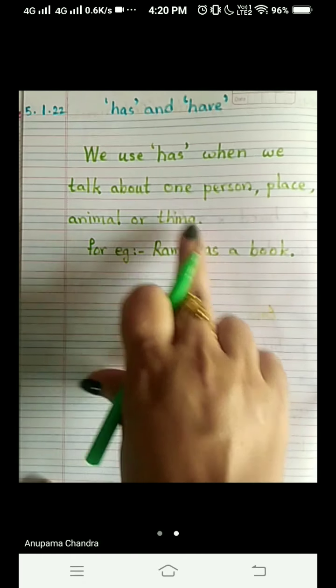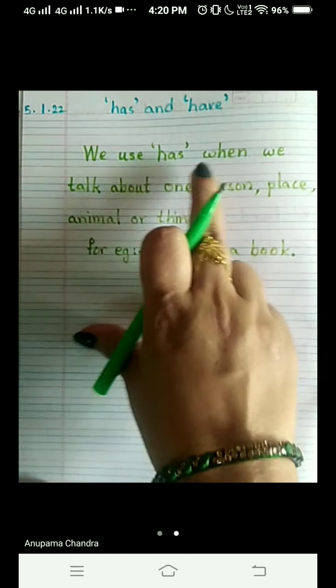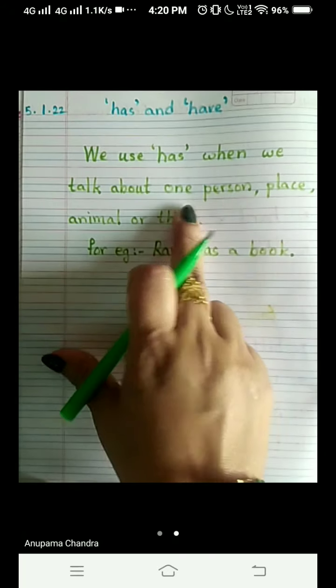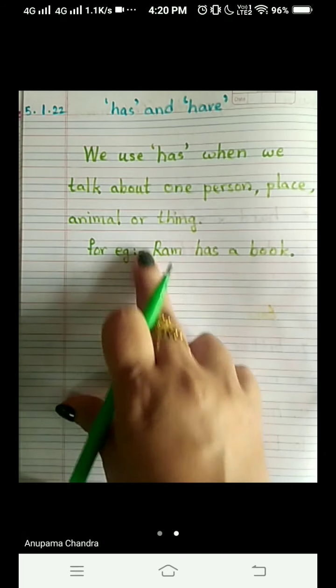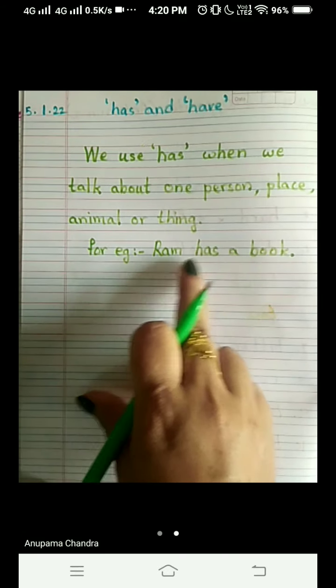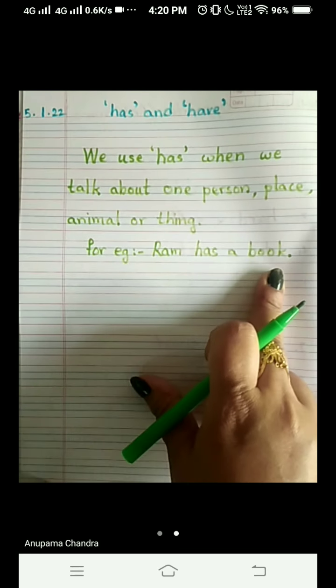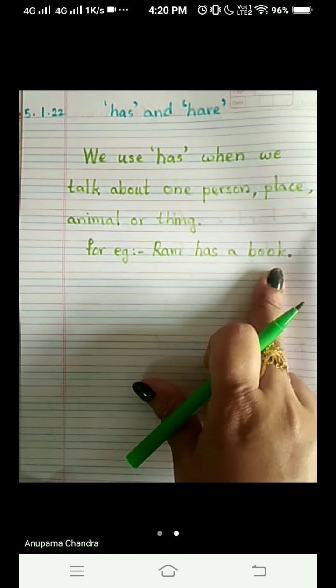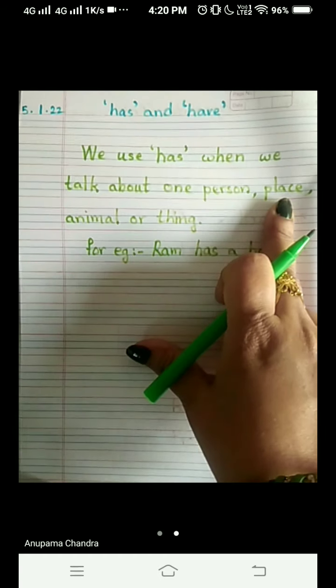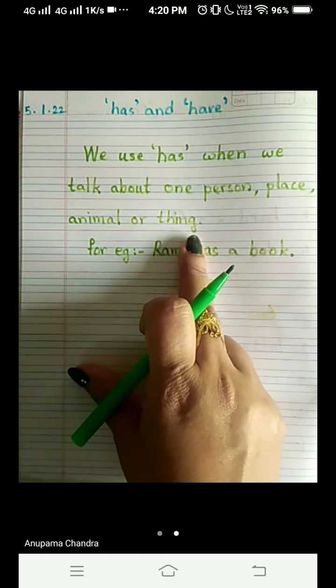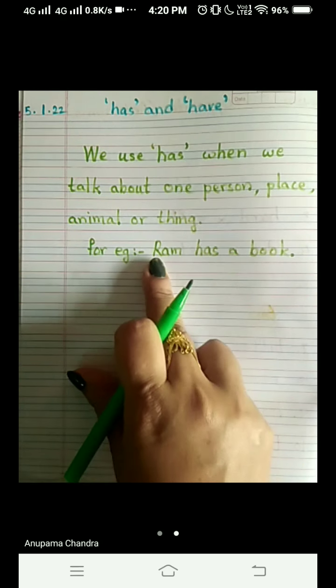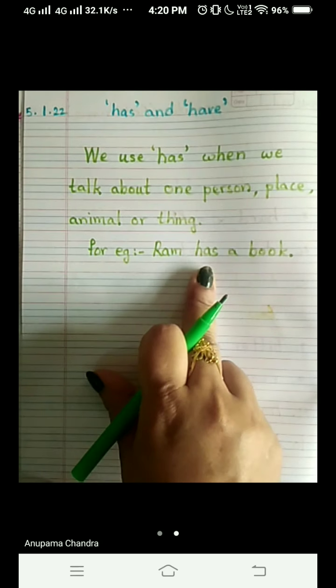As we have written above, we use has when we talk about one person. And one person is Ram here. So has will be used. Ram has a book. Similarly, when we talk about one place, one animal, and one thing, in place of Ram, then we will use has.